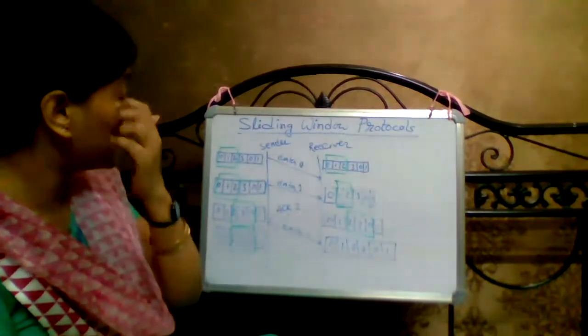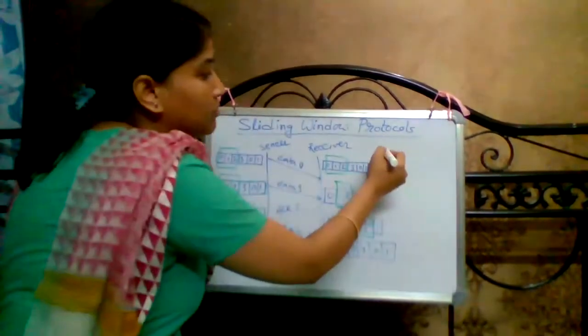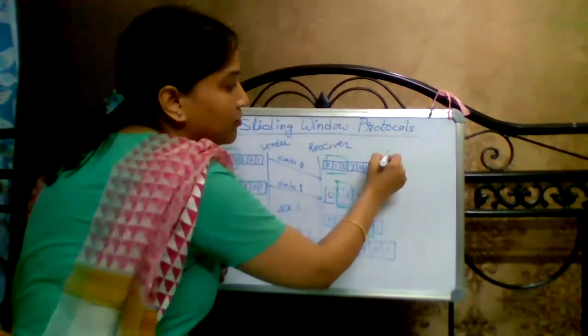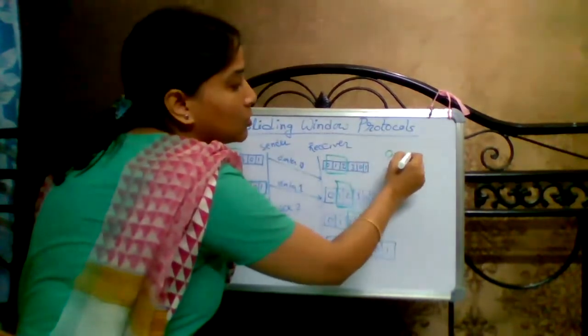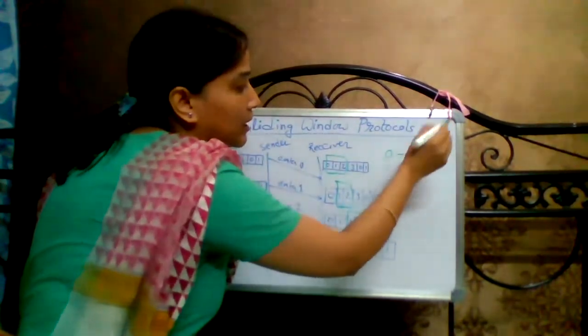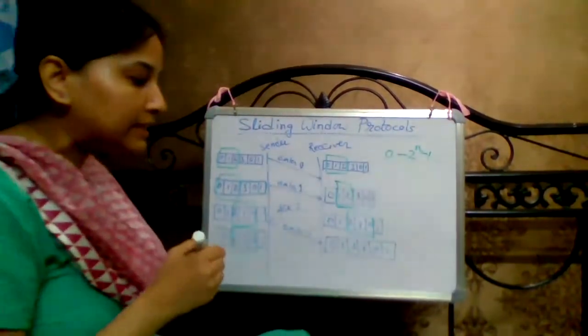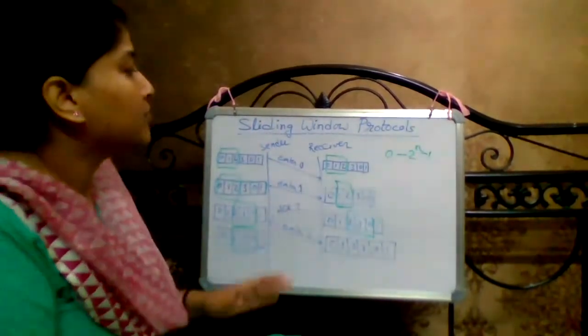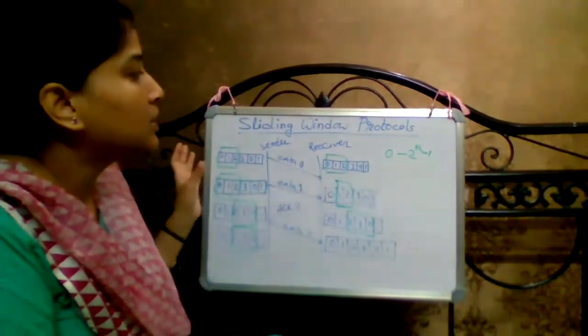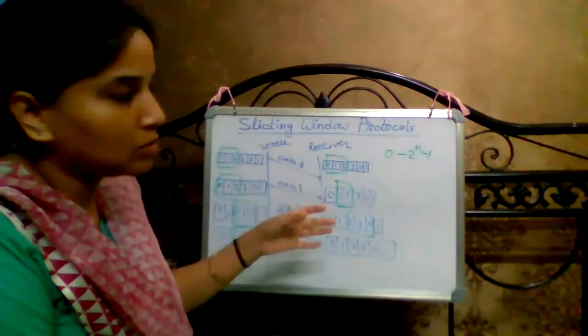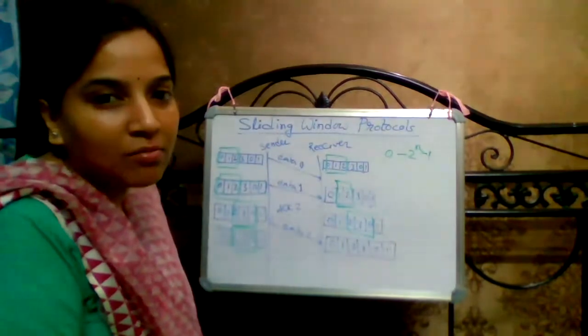That is always considered from sequence number 0 to 2 to the power n minus 1.